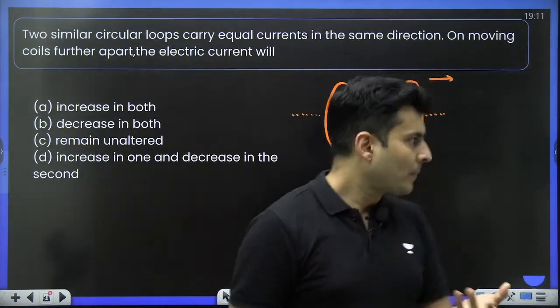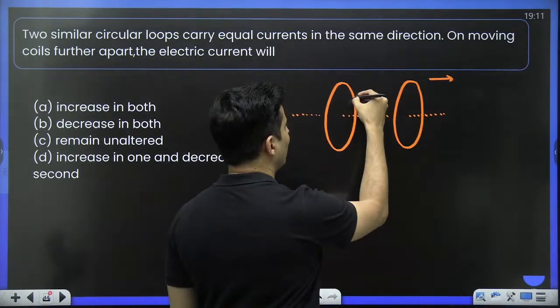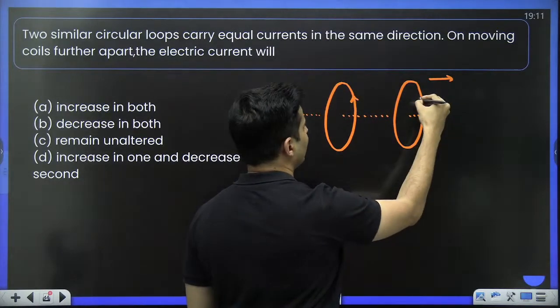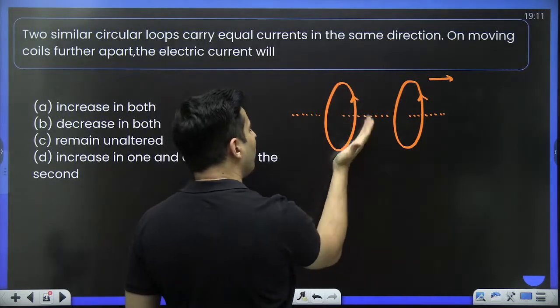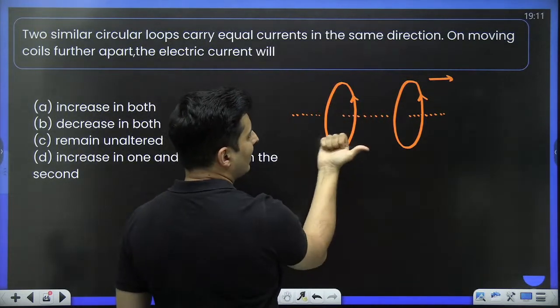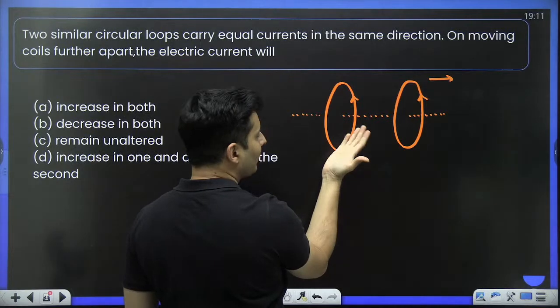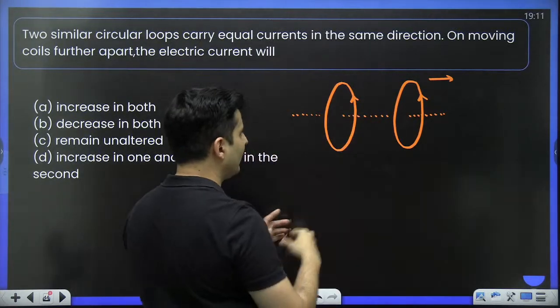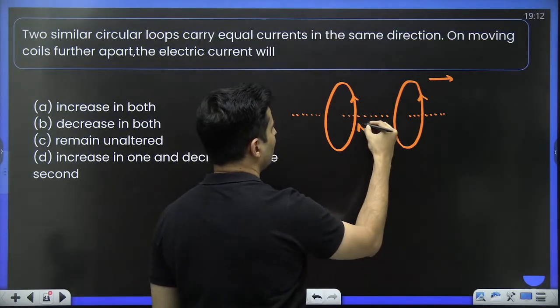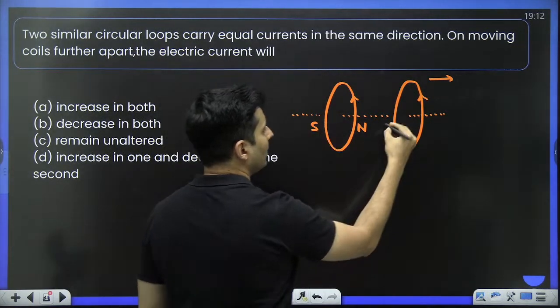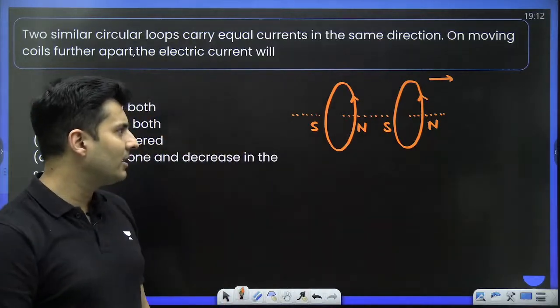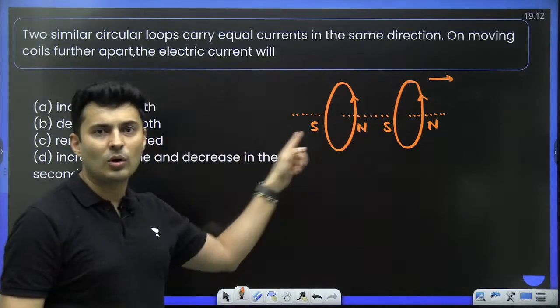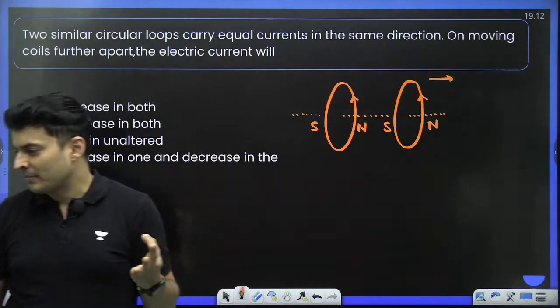The moment you show the currents, I think things will become more apparent. Let's say the current is going like this. So using your right hand rule, if the current was going like this, then your thumb will point towards the right side. So I think this should be the north pole, this should be the south pole. This should be the south pole, this should be the north pole. Everybody agrees with this? These will be the polarities of both the electromagnets.